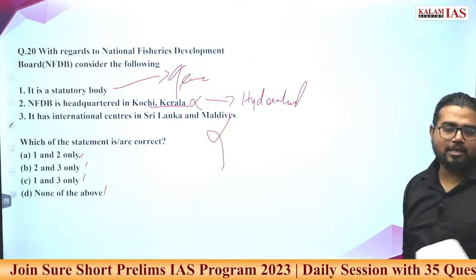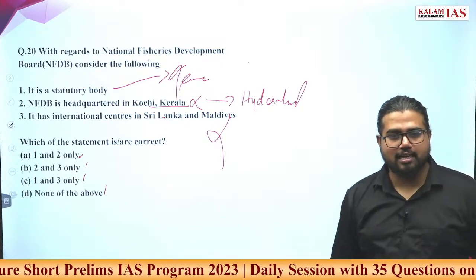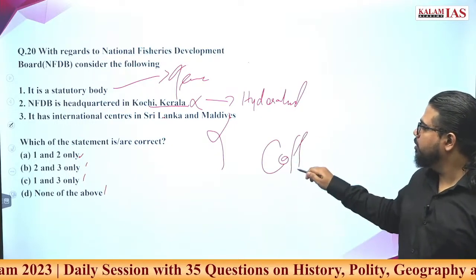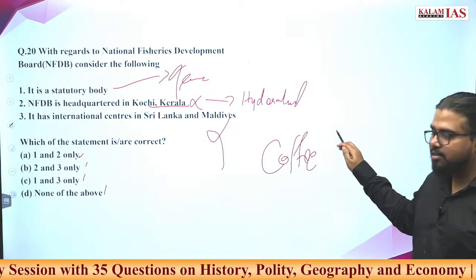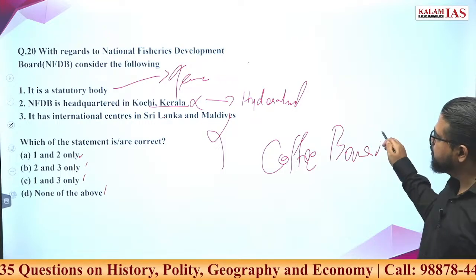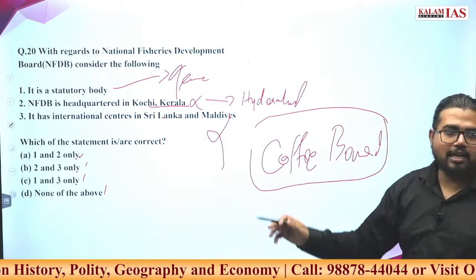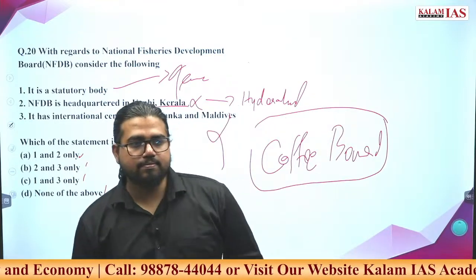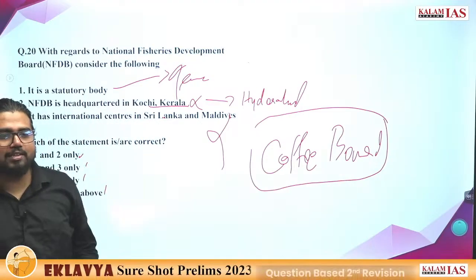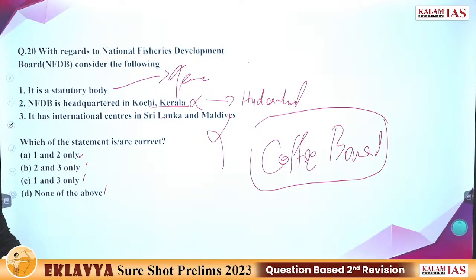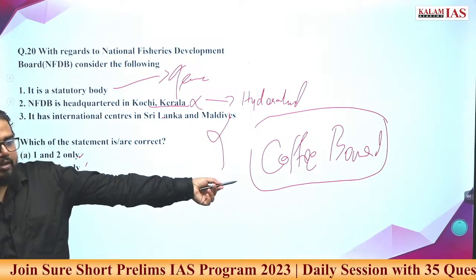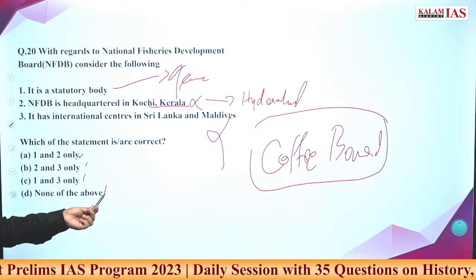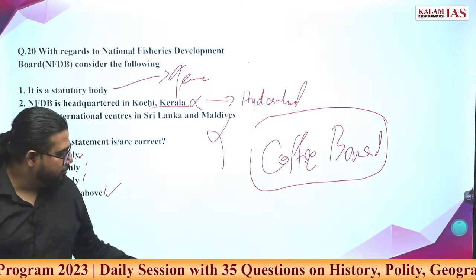This question is mostly based on the T-board question that was asked last year. For this year, you study this coffee board. We already solved this in some other questions. Coffee board, you just understand, study this, because the government has also introduced a coffee bill. It is a statutory body under Coffee Act of 1957. That's why we are focusing on this. For this question, all the statements are wrong. Correct answer is none of the above.